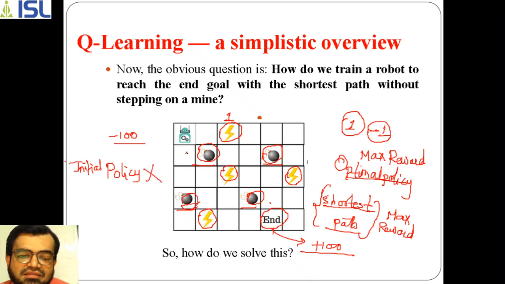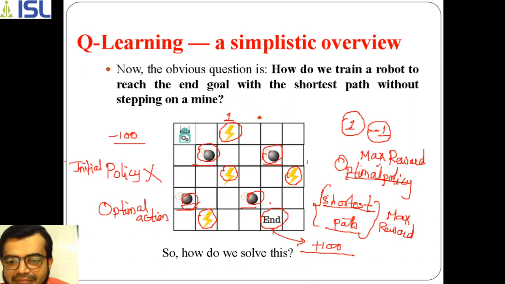So the task has become harder, and the robot has to actively participate by taking the whole set of actions. Among those, it has to select the optimal action. For each state it has to select the optimal action so as to reach the end with maximum reward, which results in the optimal policy.